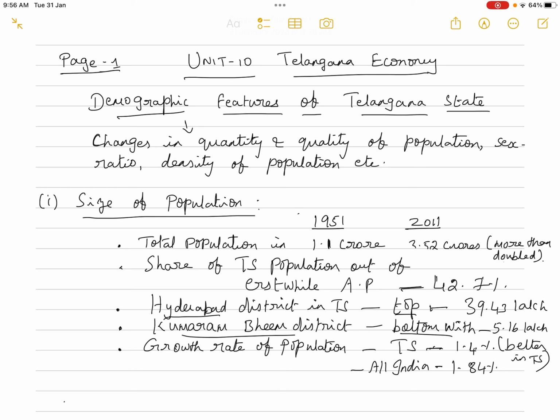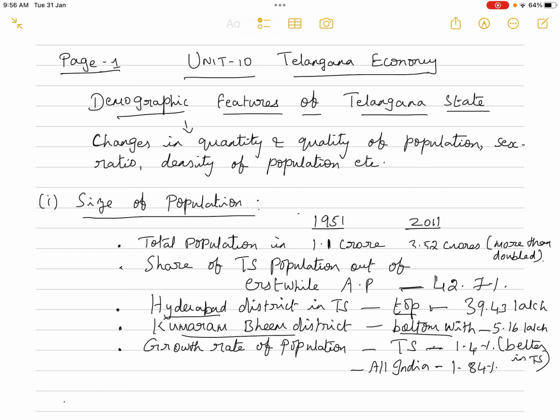In this class, we will check on the next topic in Unit 10, Telangana Economy. What are the demographic features of Telangana state? Now, what do I mean by the demographic features? See, it is nothing but the changes in quantity and quality of population.